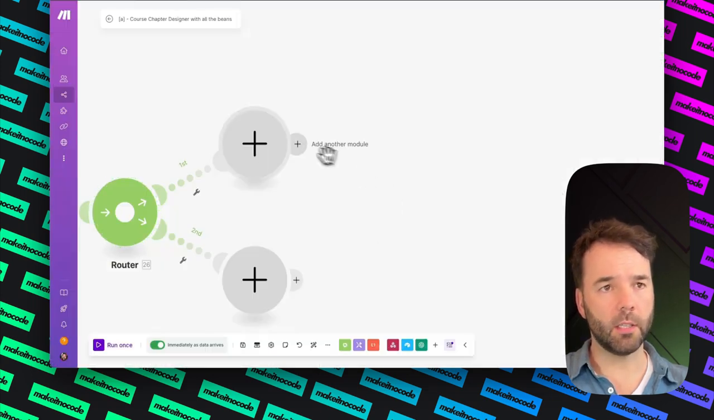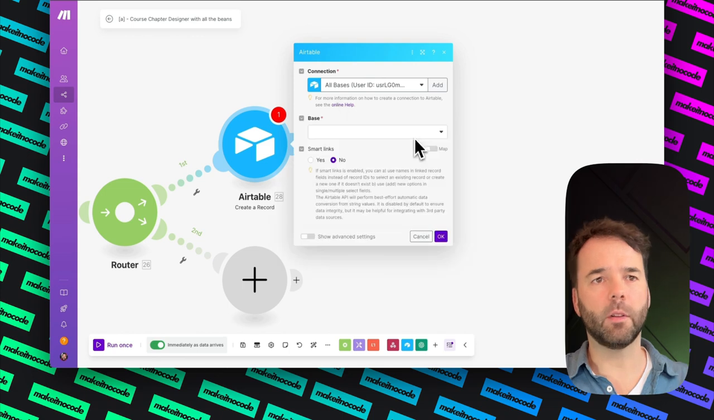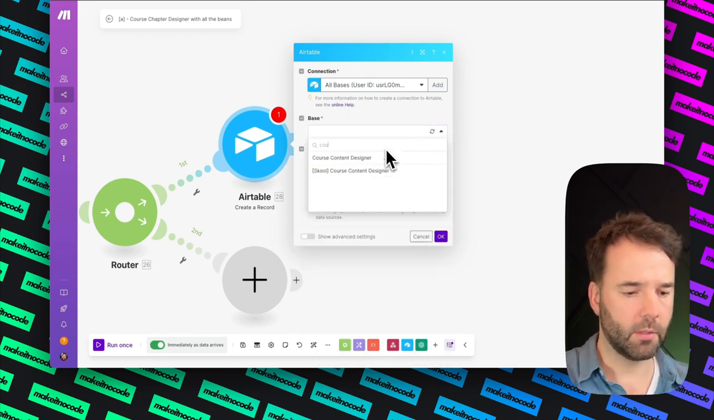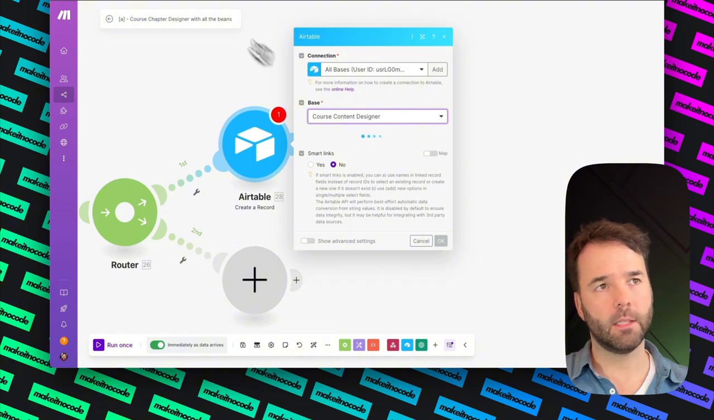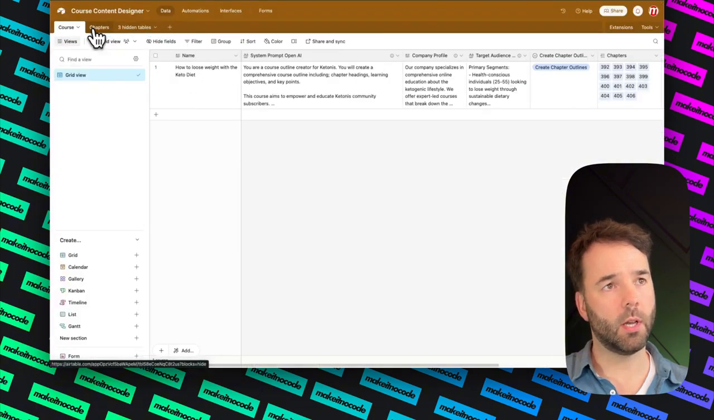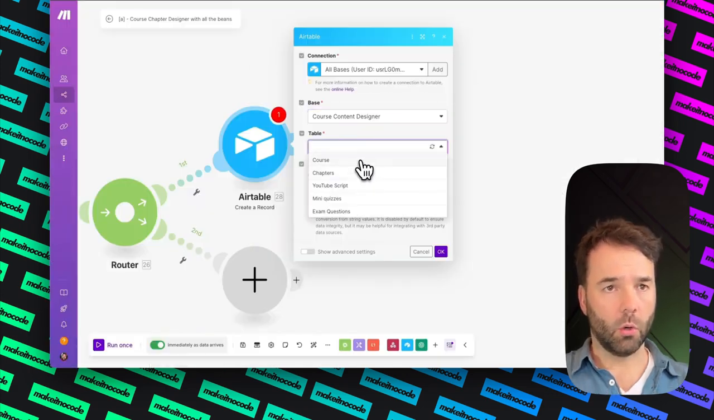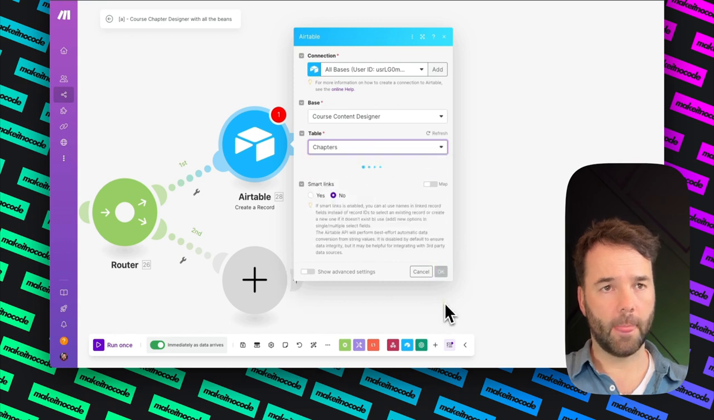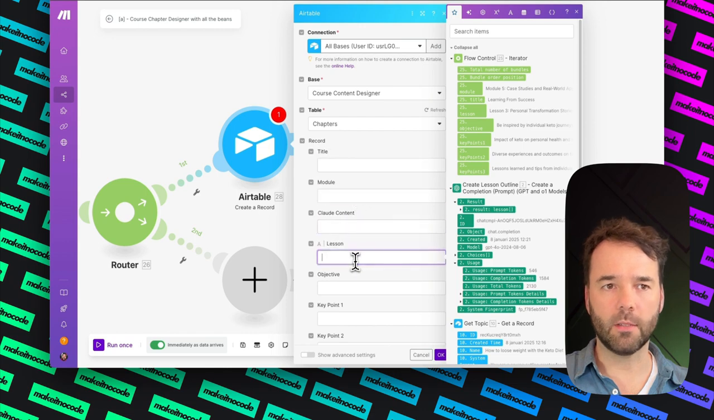In order to do that, I click here on plus. I'm going to go Airtable. I'm going to go create a record. I'm going to find the Airtable base that we're talking about. So that's the course content designer. And then instead of it going to course, I want it to go to chapters. And then I'm going to have to map all of these fields. So course, chapters, and then it will import all of these fields.